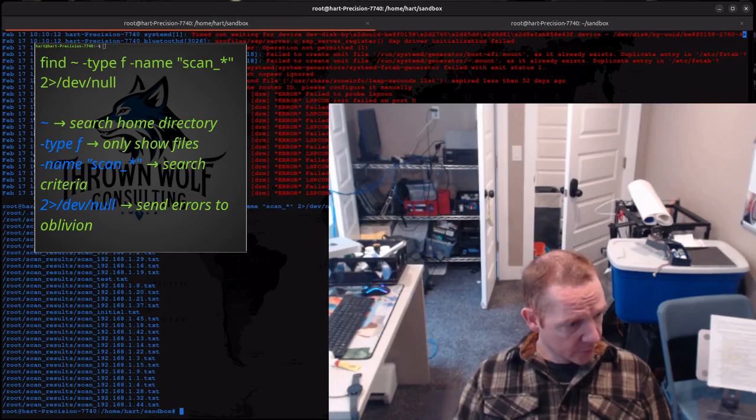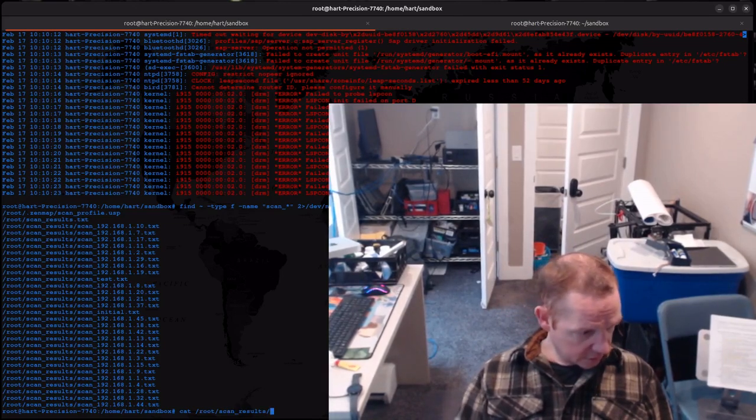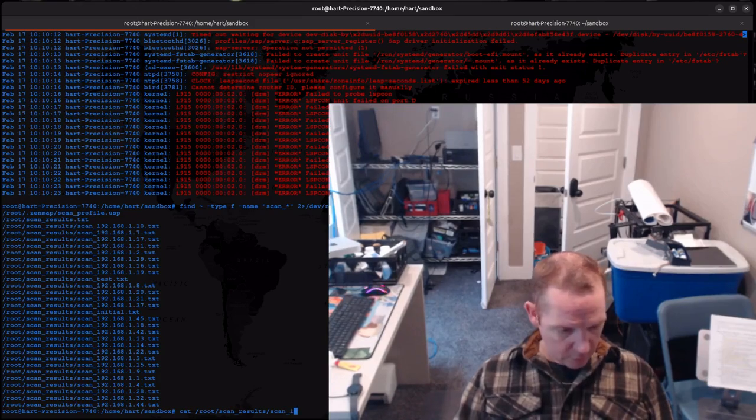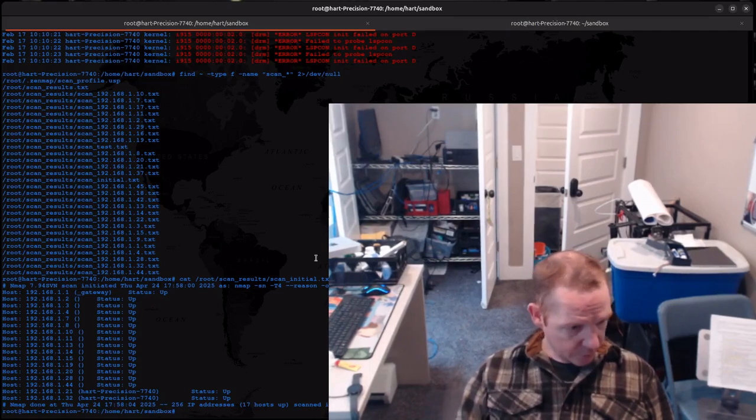Okay, so all those scans that I've done, we can cat one of them so we can have a look. /root/scan_results/, let's look at scan initial. So when I scan, this is really cool, it shows you the command you used and all that.